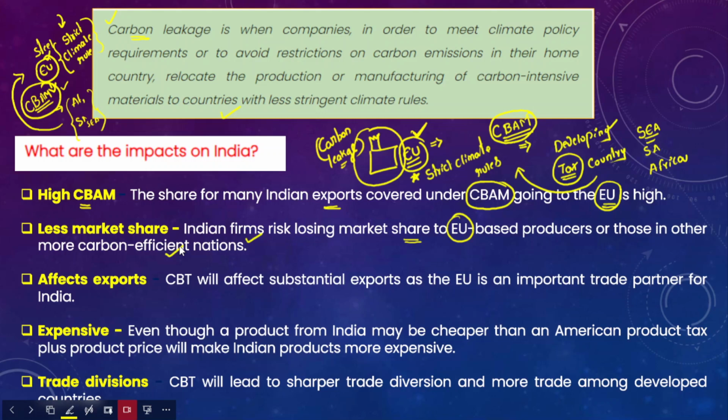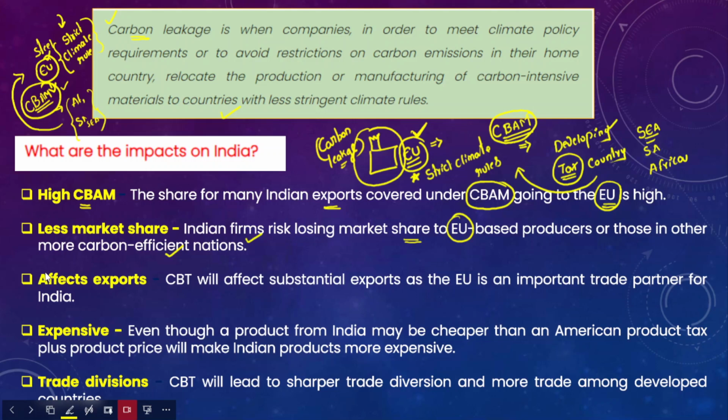Because if you compare India's exports with American exports, America may use more efficient technology with lower carbon emissions than India, so Indian exports would definitely lose out to the American exports.